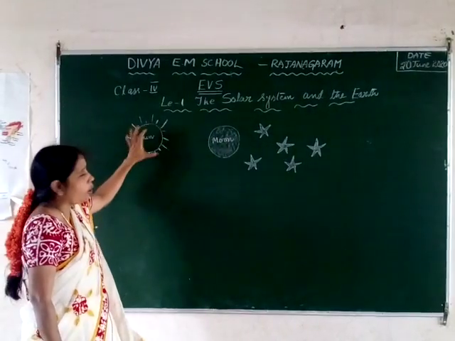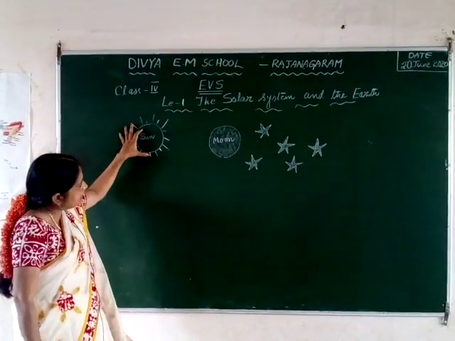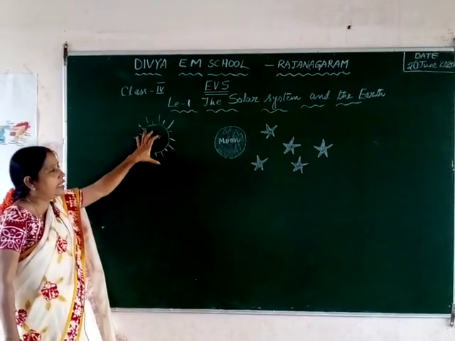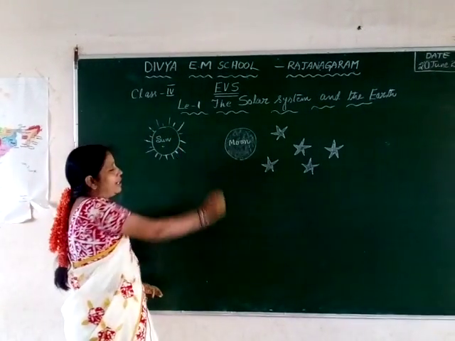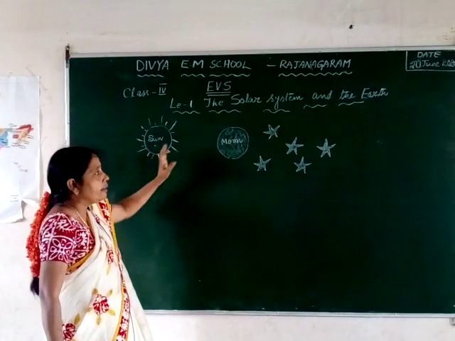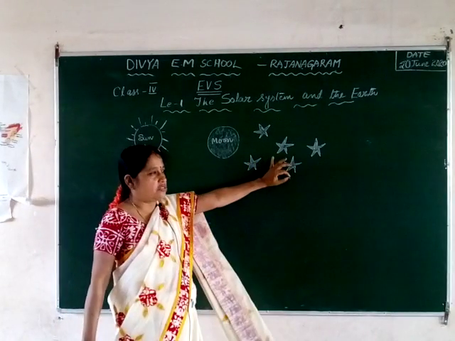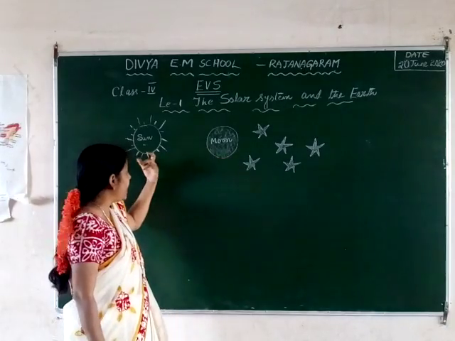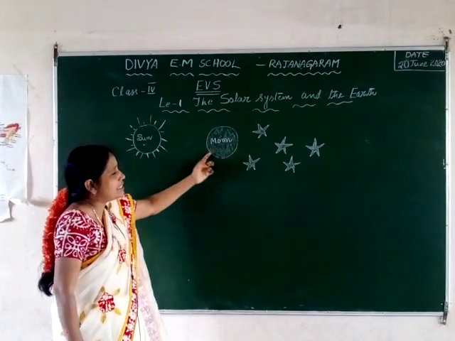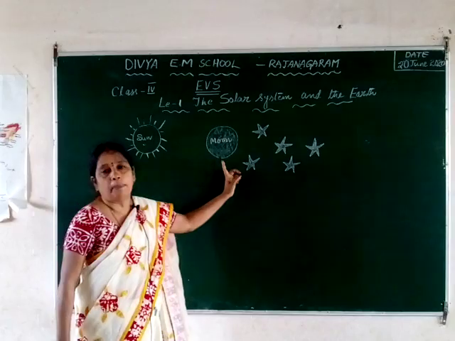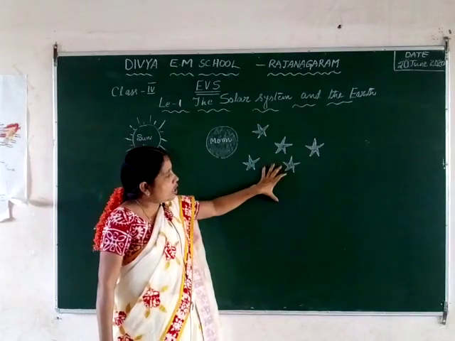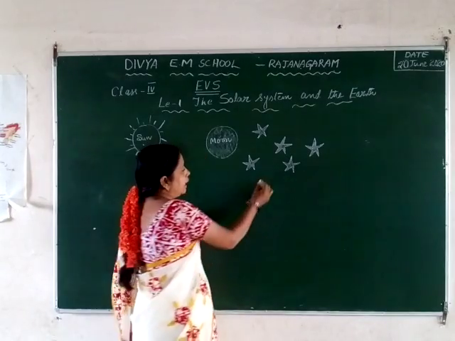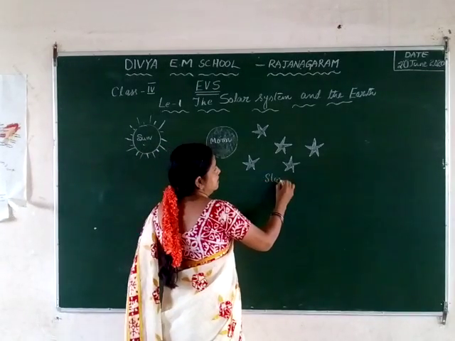The bright object which we see in the daytime, which gives light and heat, is nothing but what we call the sun. And the twinkling objects, which are billions and uncountable in number, whereas the sun is only one in number. These billions of twinkling objects we see during the night time are called the stars.